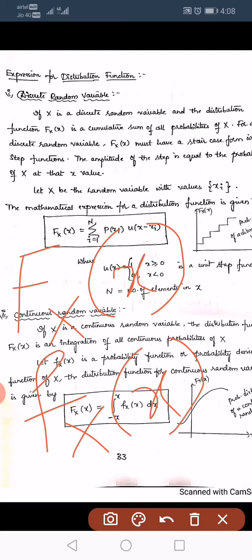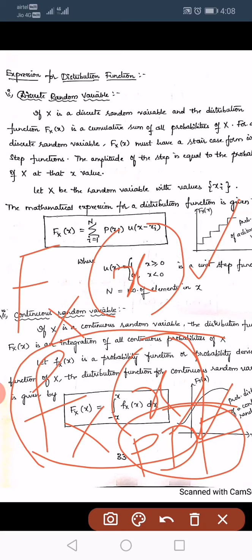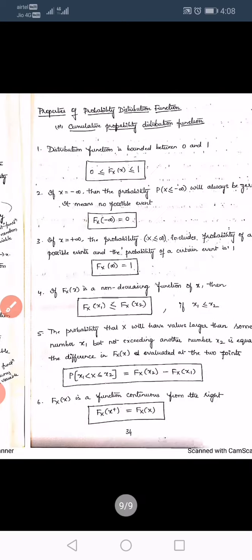Remember, this is the probability distribution function and this is the probability density function. The probability density function small fx of x we call PDF, but we don't call the probability distribution function PDF; only the density function is called PDF in short form.